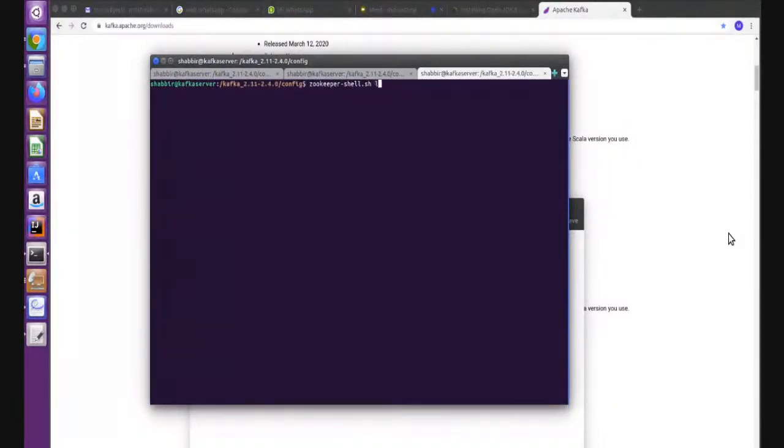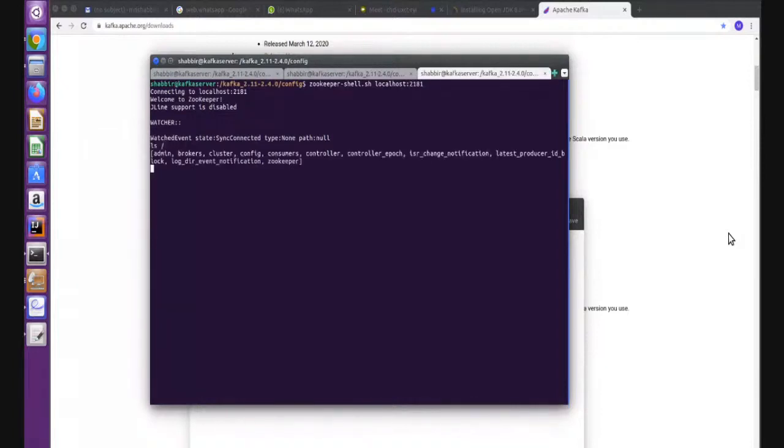Then pass the IP address and the port number to connect with the zookeeper. This is the IP address and port number of your zookeeper server. Because the zookeeper server is running on the same machine, I'm putting localhost, and the port number is 2181. Now let's ask the zookeeper, because the zookeeper knows everything, right?